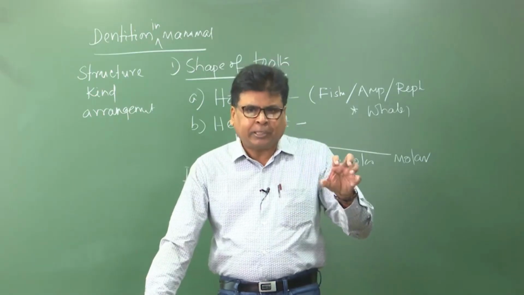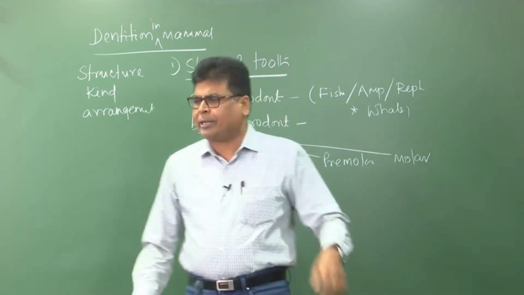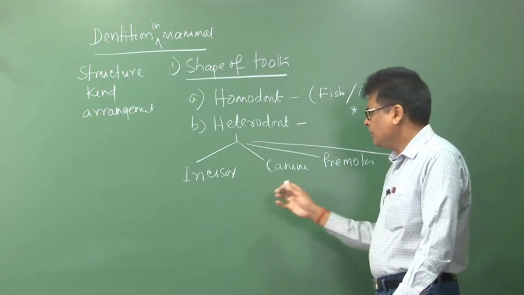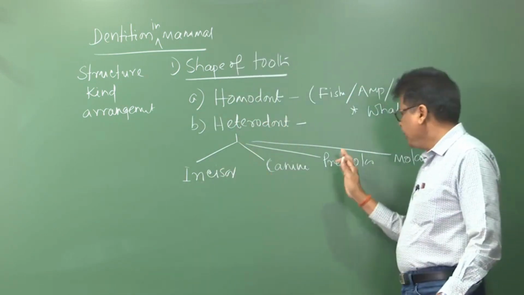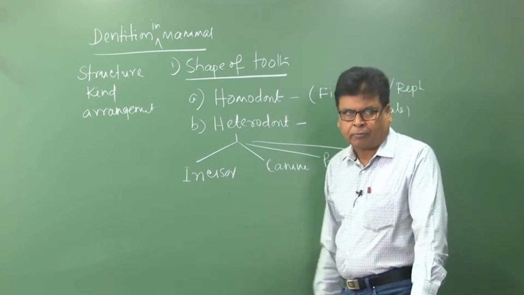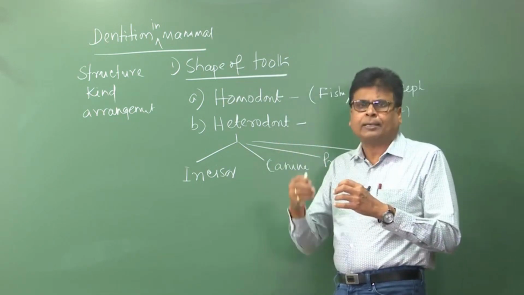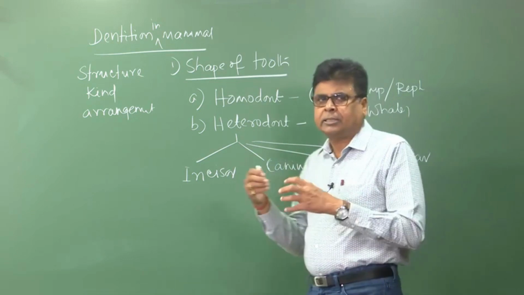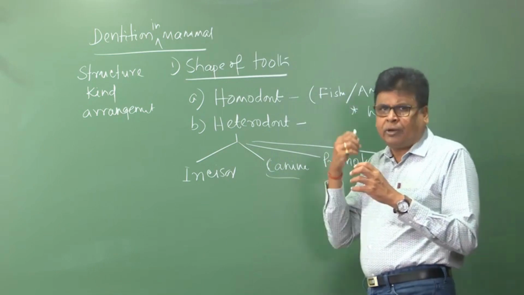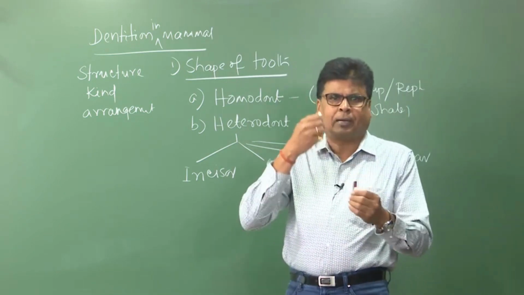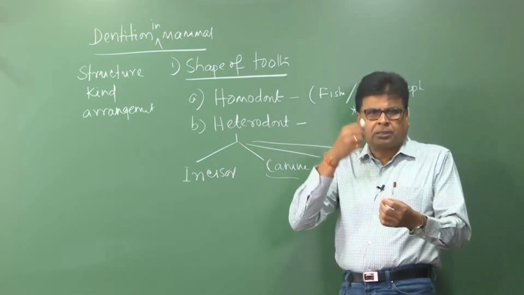How the mammal secures the food and how it eats the food actually determines the shape of the teeth. That means the incisor has a particular function, the canine has a particular function, the premolar has a particular function and the molar has a particular function. For example, the incisor is for cutting; this is a cutting tooth. Similarly, the canine is for tearing food material. It is commonly found in carnivore mammals because they tear the muscles, that is, meat.